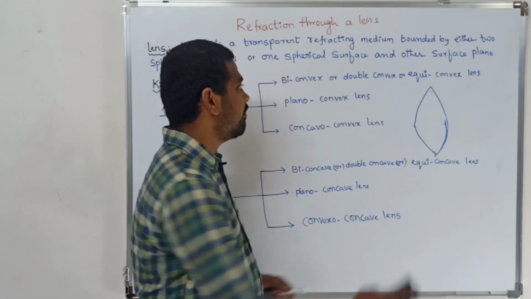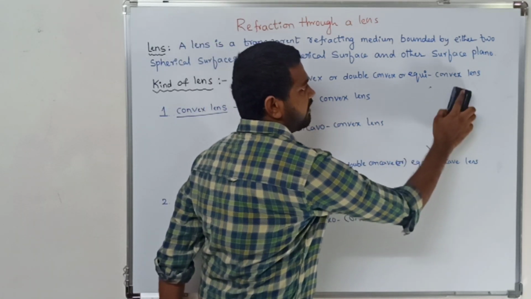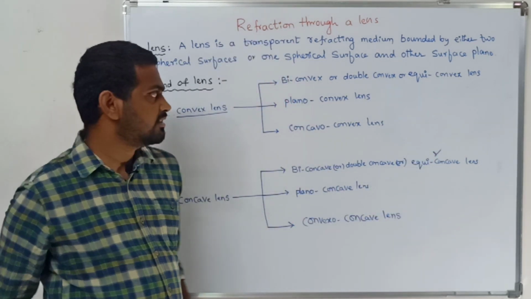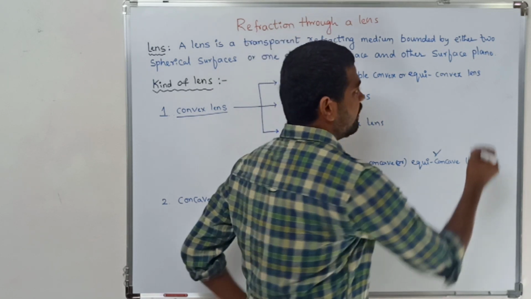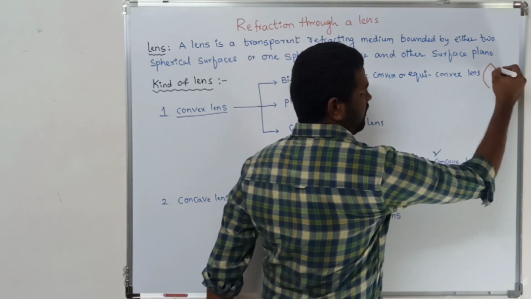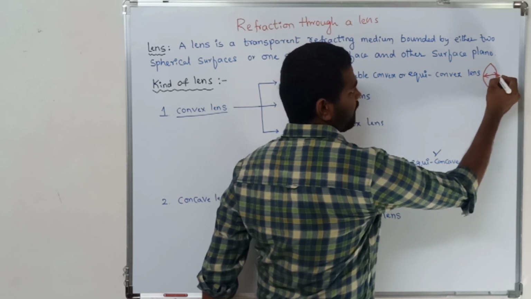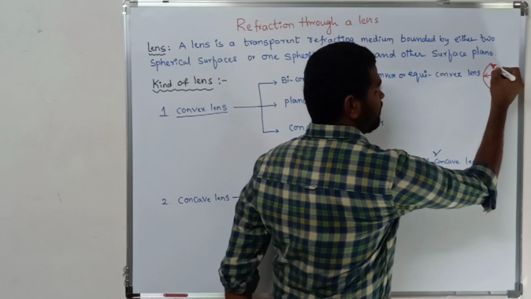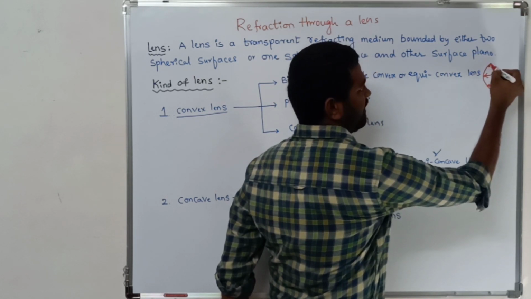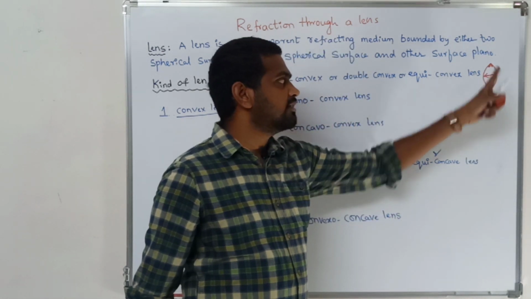First one is biconvex or double convex lens or equiconvex lens. In the biconvex lens, you will have two surfaces bulged outward. The middle portion of the lens is thick and the periphery of the lens is thin.